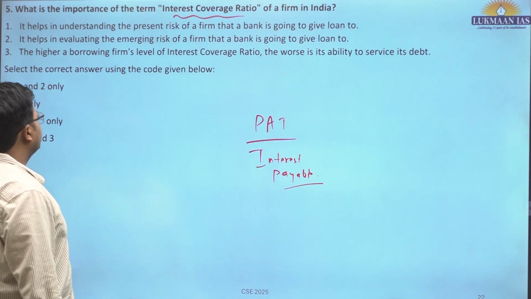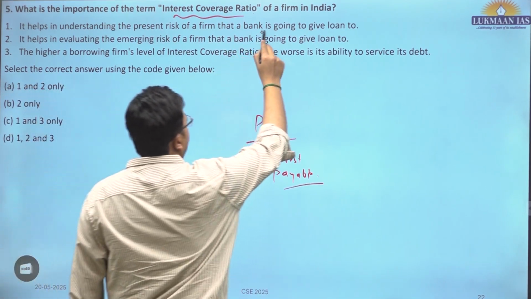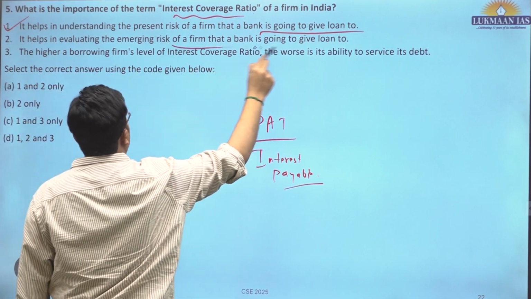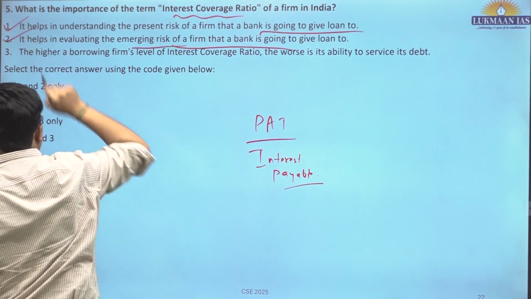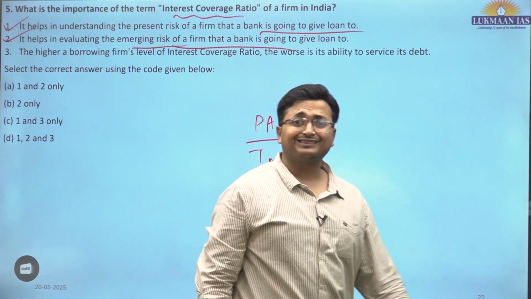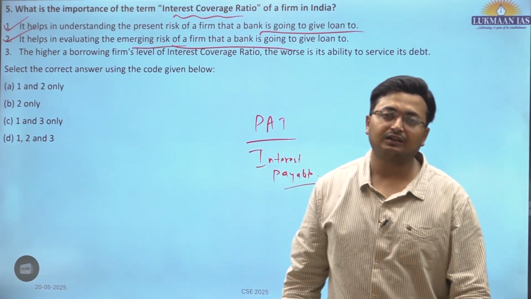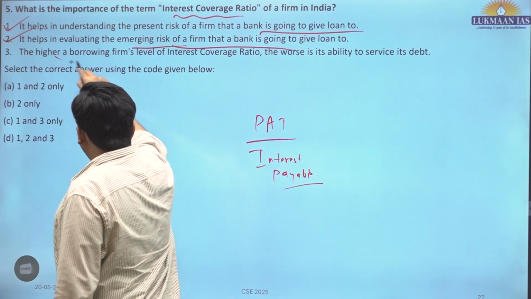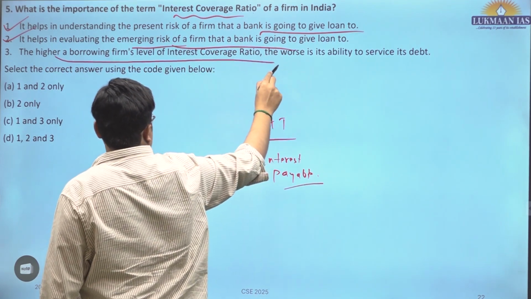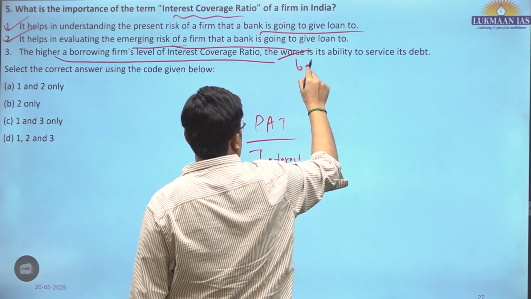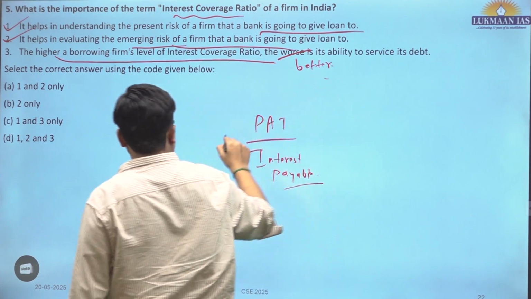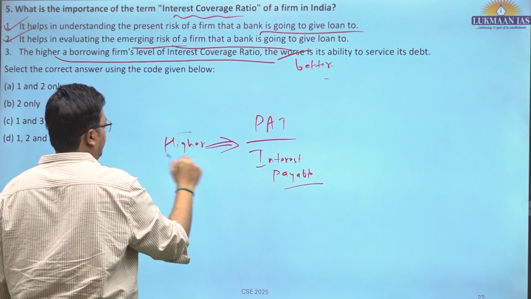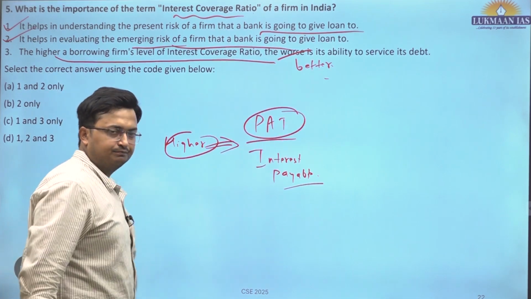So it helps in understanding the present risk of a firm that the bank is going to give a loan to, present risk as well as the emerging risk, both risk. If interest coverage ratio is less, it is risky. The higher a borrowing firm's level of interest coverage ratio, better is its ability, not worse. If this is higher, this means profit after tax is better.